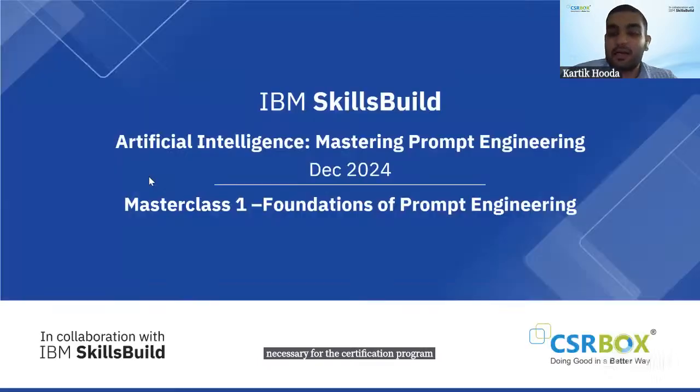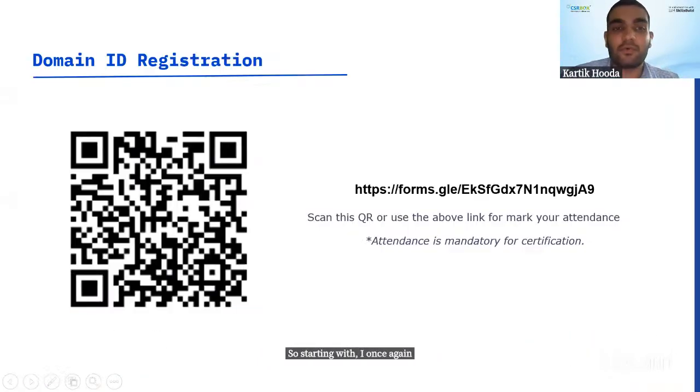So, starting with, I once again want to repeat that some of you have not received your domain IDs. As I said in the beginning, this is the form required that you can fill right now, and your email ID will be registered, and your domain ID for the IBM Skillsbuild program will be shared with you via the email ID.